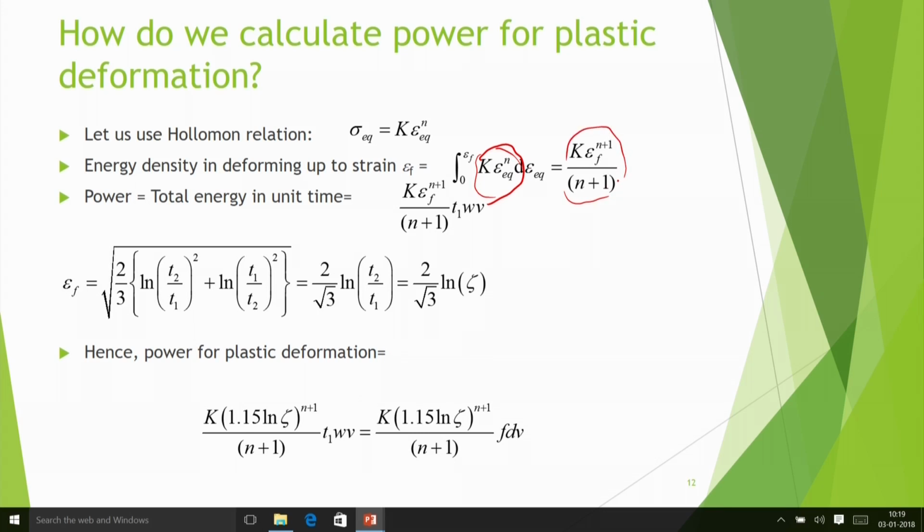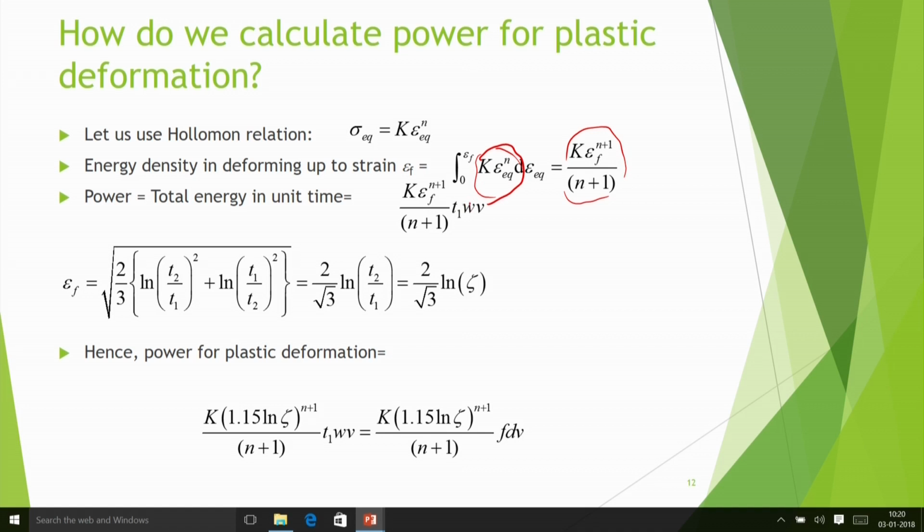So power is equal to total energy in unit time. If I multiply this energy per unit volume by the volume rate of metal removal, that is T1 W into V, where V is the cutting speed, then I get the total power. So we got this type of expression. Now how do we find out epsilon F?